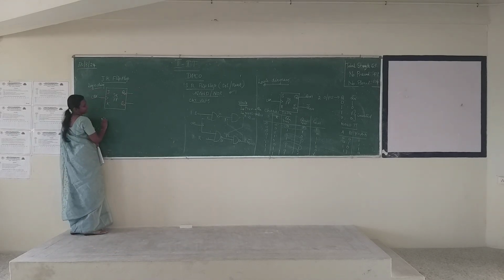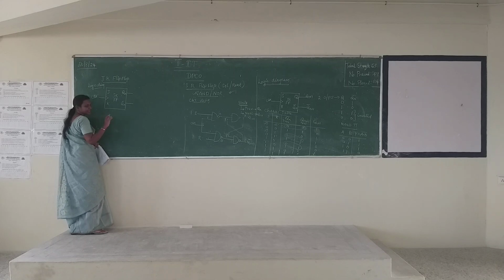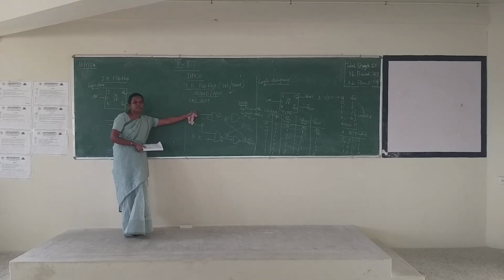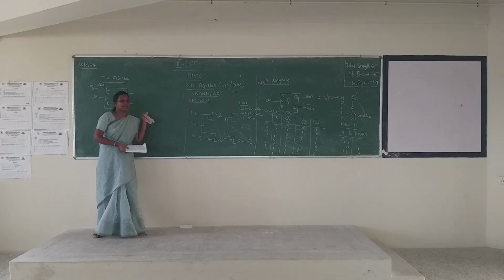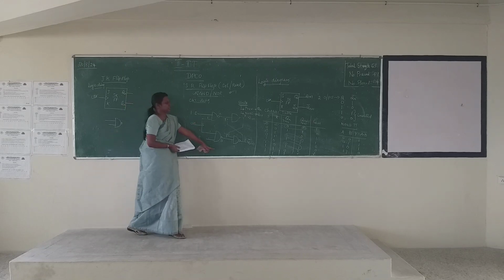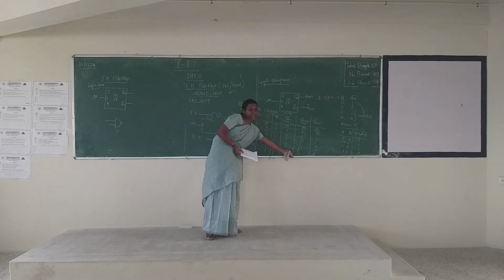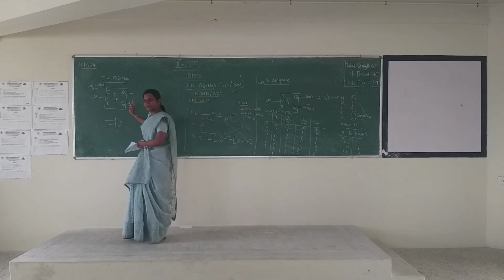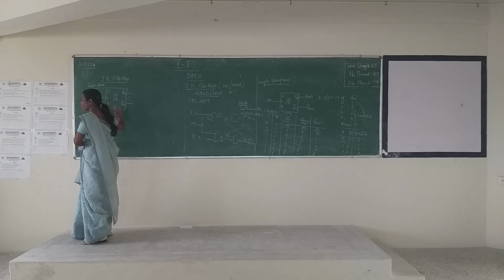Your block or circuit diagram is similar to the SR flip-flop, with AND gates. The main advantage of the JK flip-flop is this: SR is used for set and reset, whereas the JK flip-flop overcomes the disadvantage of the SR flip-flop. What is that disadvantage? The invalid or indeterminate state can be overcome with the JK flip-flop. Remaining concepts are the same.